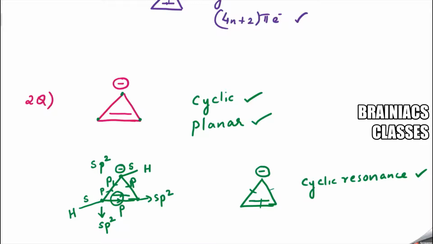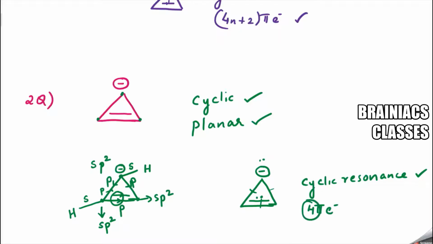Count the number of electrons that are entering into conjugation. So here there are 2 pi electrons, and there is a minus charge. That is also part of cyclic resonance. Minus charge is always 2 electrons. So totally how many electrons are entering into resonance? I can say 4 pi electrons are there.